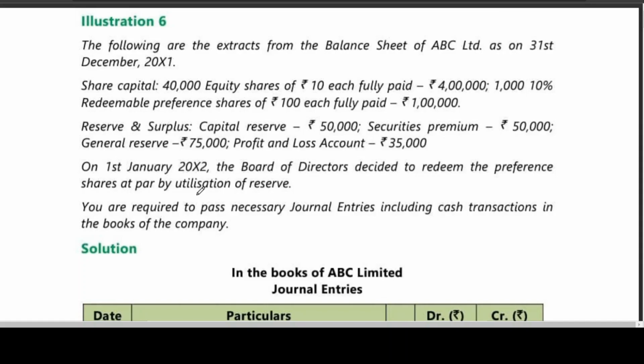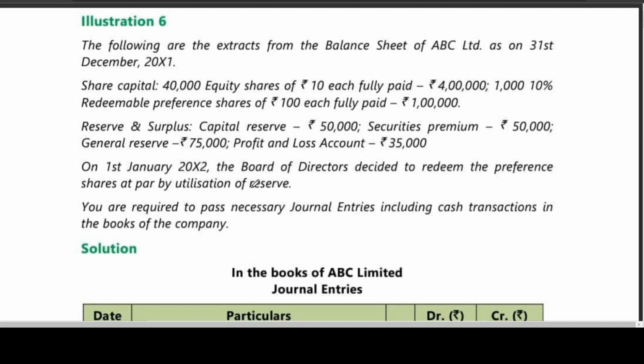Here the problem is they are not going for fresh issue. The board of directors decided to redeem the preference shares at par by utilization of reserve. You are required to pass the necessary entries, including cash transaction, in the books of the company. See, what is the redeemable share value? We have 40,000 equity shares of 10 each fully paid, 4 lakhs. 10% redeemable preference shares of 100 each fully paid, 1 lakh.